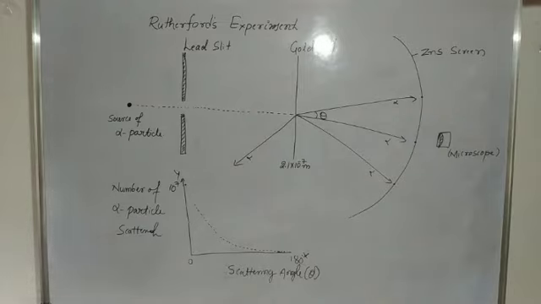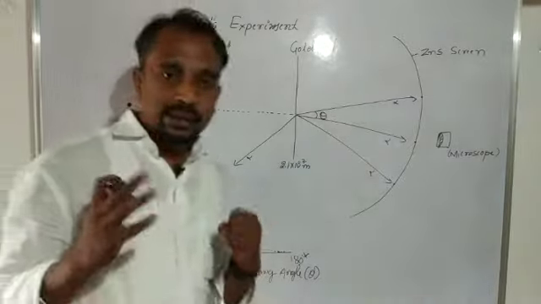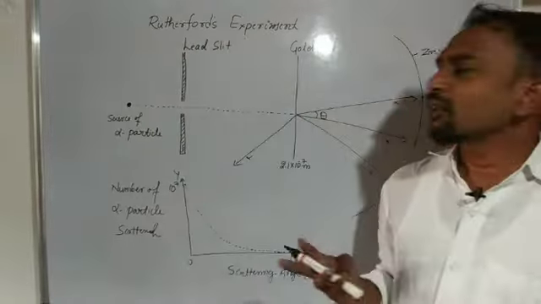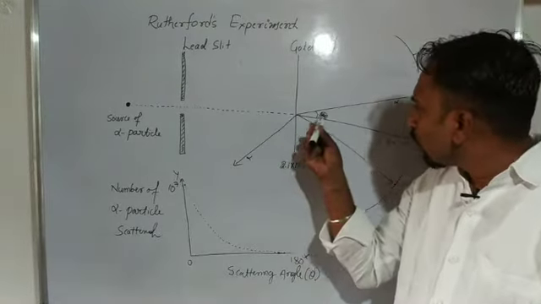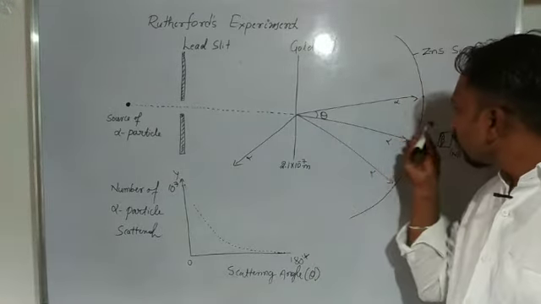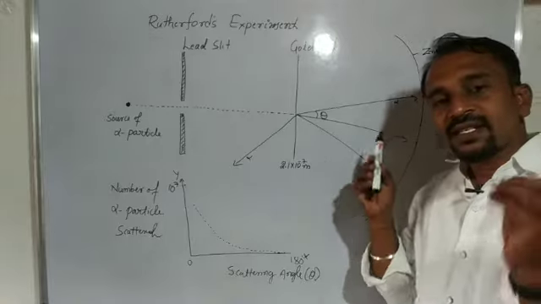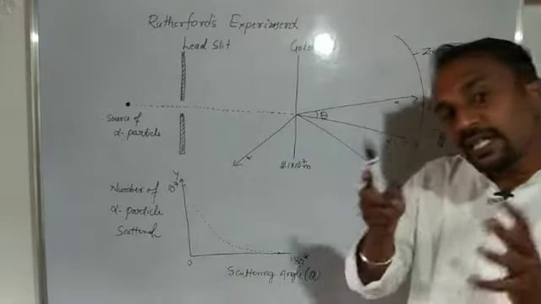So now the experimental observations. In the first observation, most of the alpha particles travel along a straight line, which means the scattered angle is near to 0.